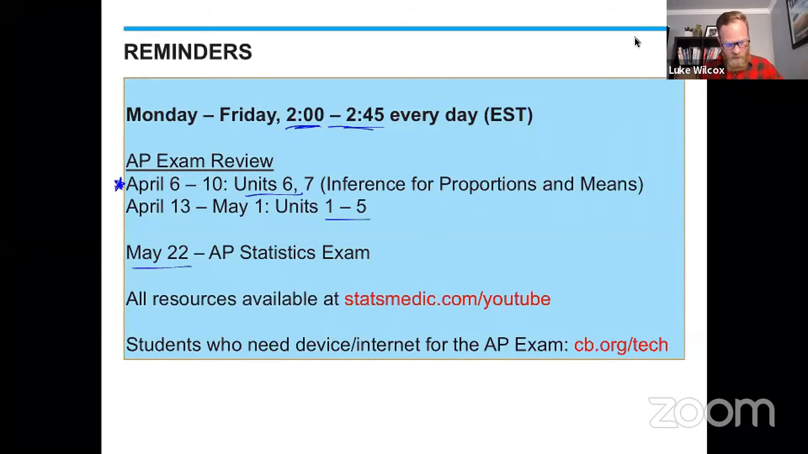Now, we do know the date for the AP exam for 2020 is May 22nd. That is our Super Bowl. That is our Stanley Cup. That is what we are preparing for at this point.